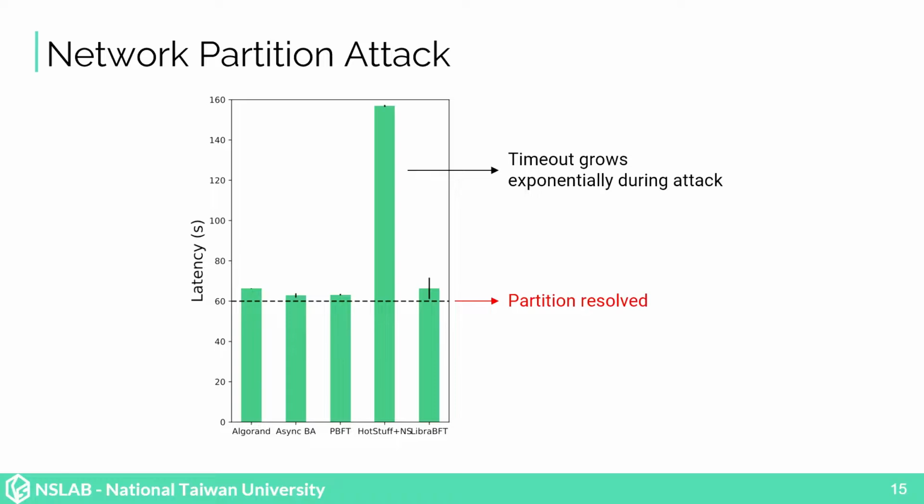This is because this synchronizer uses a view doubling mechanism that exponentially grows its timeout when no consensus is reached, and so the timeout grows to a large value during the attack. After the partition is resolved, it still needs to wait for another long timeout before it can finally reach a consensus.